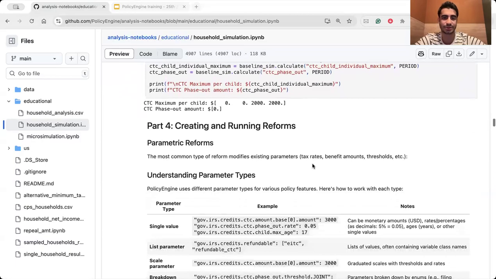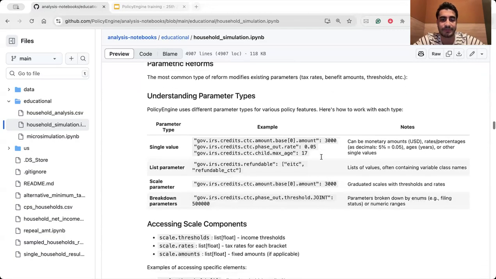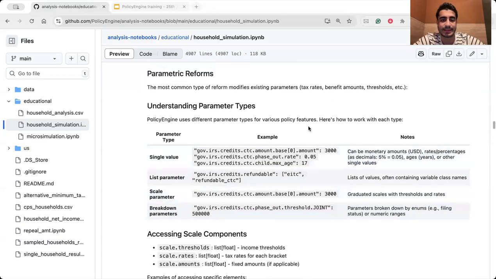Okay, let's jump to part 4. Part 4 is creating and running some reforms. But first, let's have a discussion and understand the parameter types that we have. We have some parameters that have single values. What I mean is that you can see some structure here and a variable that we have in our code base. It has a single value.